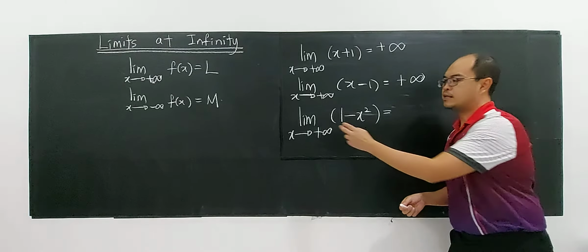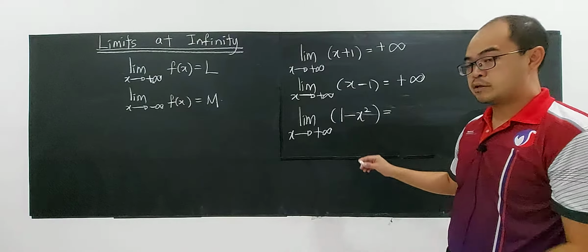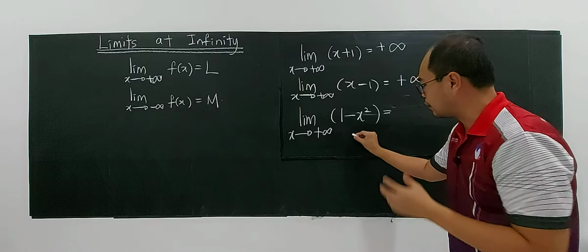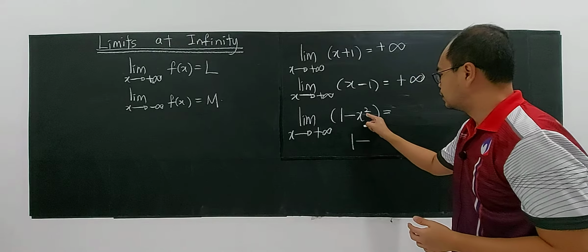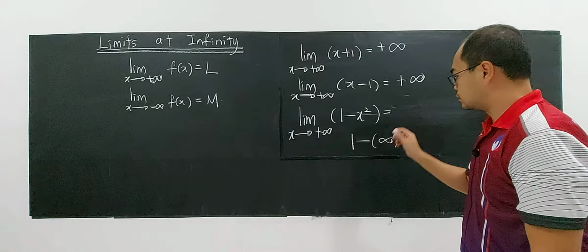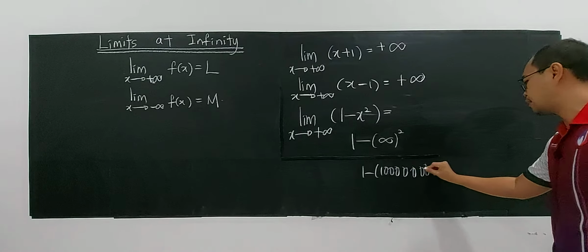We said limits at infinity. Imagine in your mind, don't write it out, you have 1 minus infinity squared. Infinity is already a very big number.